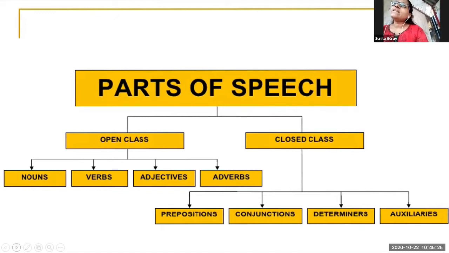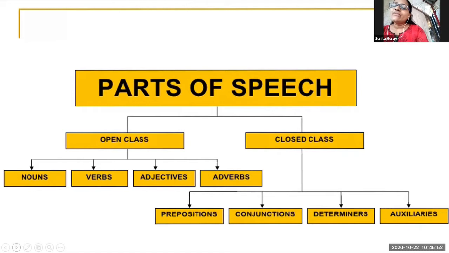You can take any other word. For example, bad. Bad is the original word, but what is its adjective form? That is worse and worst. That is a changeable part of speech. That is why adjective is a changeable part of speech.